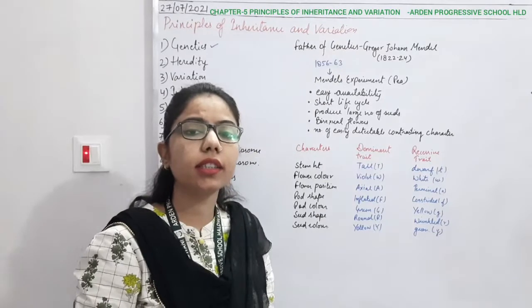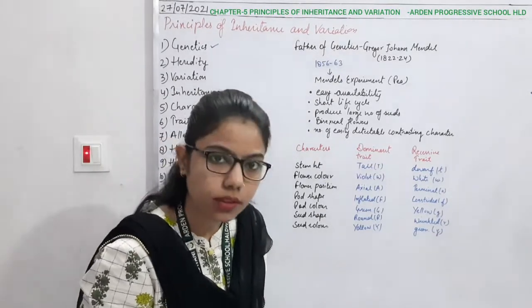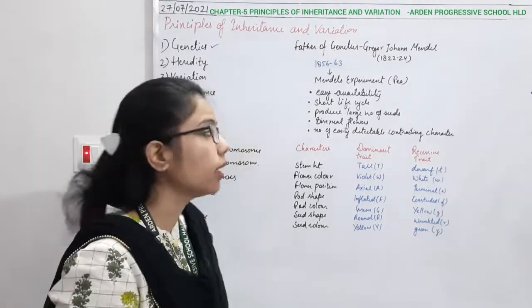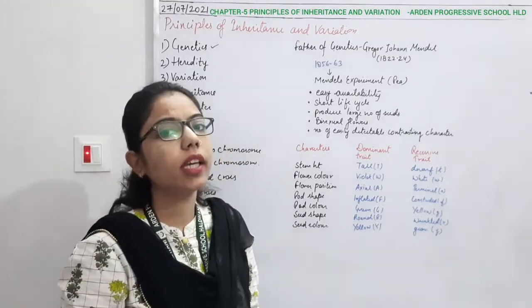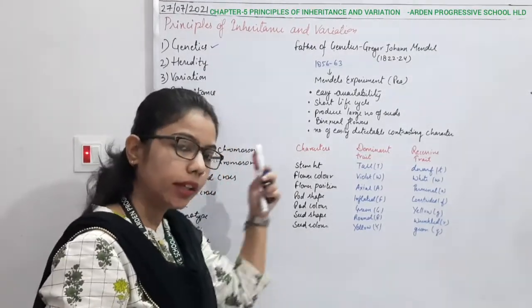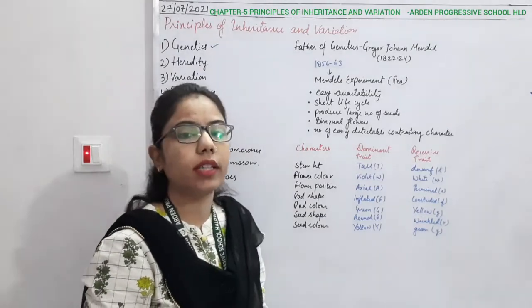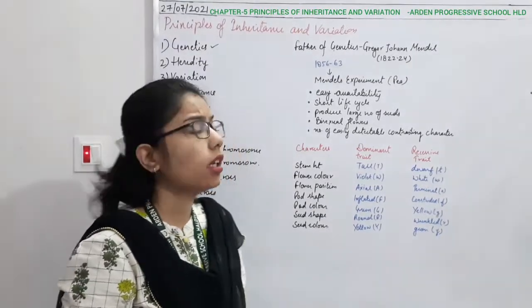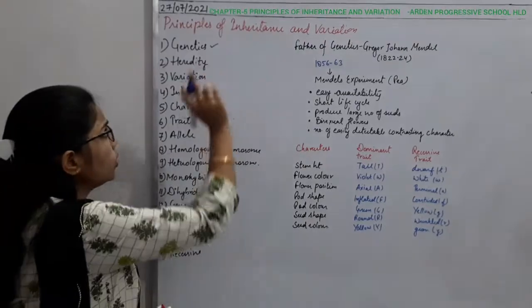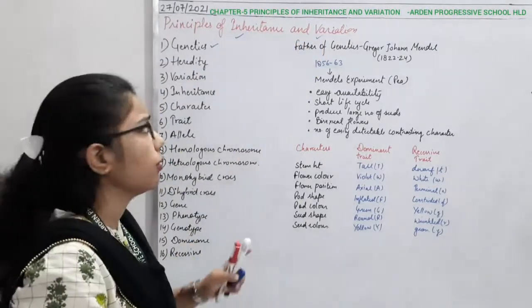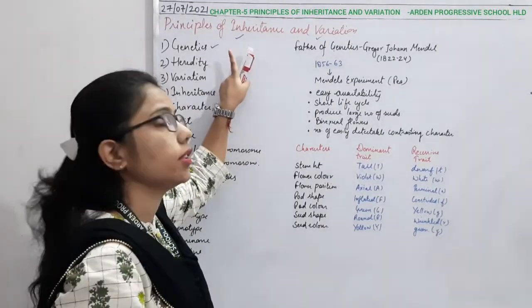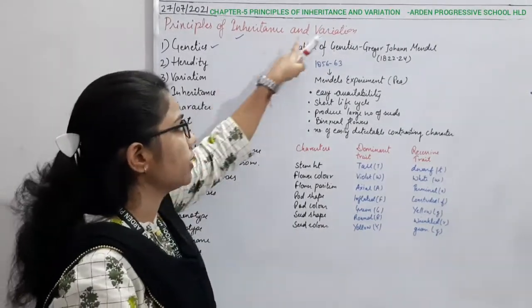Genetics is the branch of science which deals with the study of inheritance and variation. Okay, and the people who are related to this work are known as geneticists. So two terms are there, inheritance and variation. Only then can we say that we are studying genetics. So what does it mean, inheritance and variation?